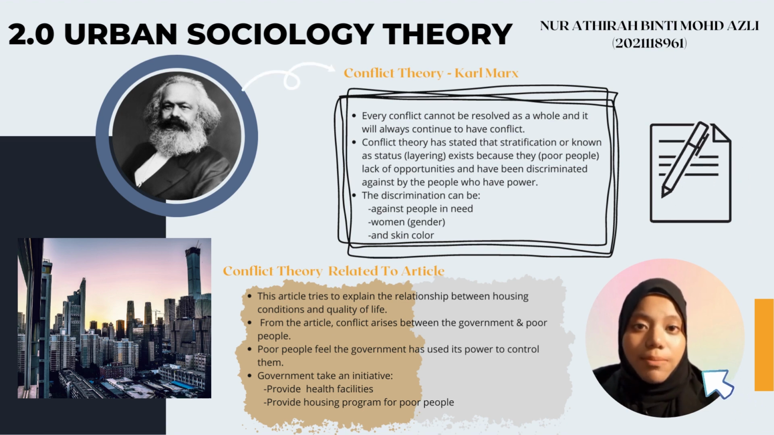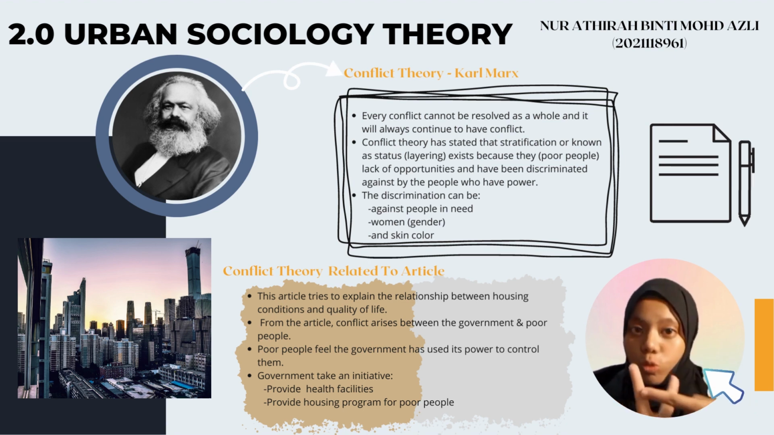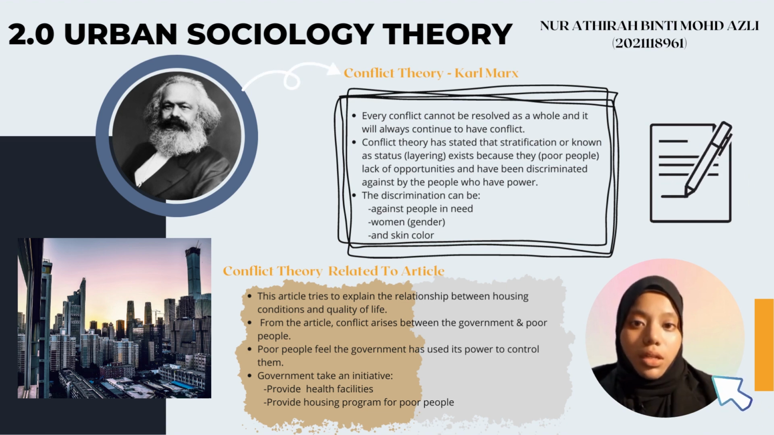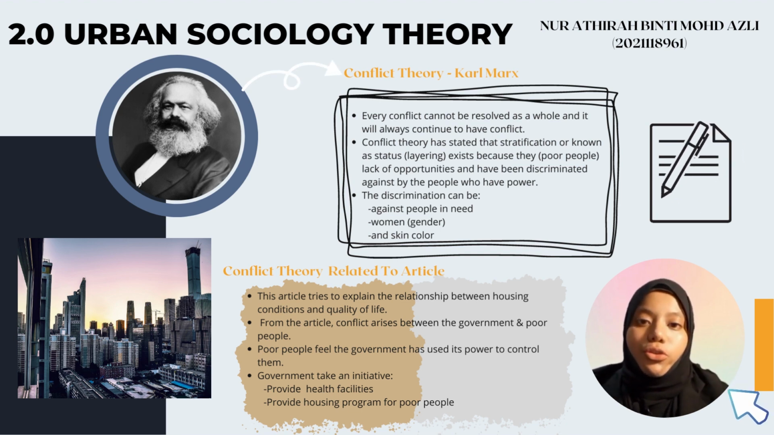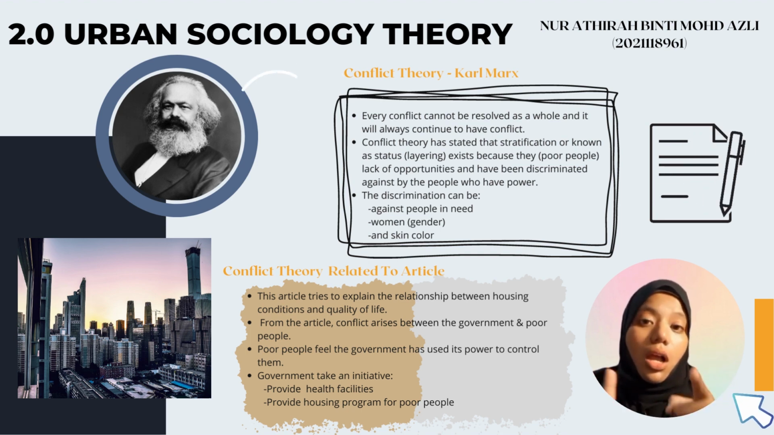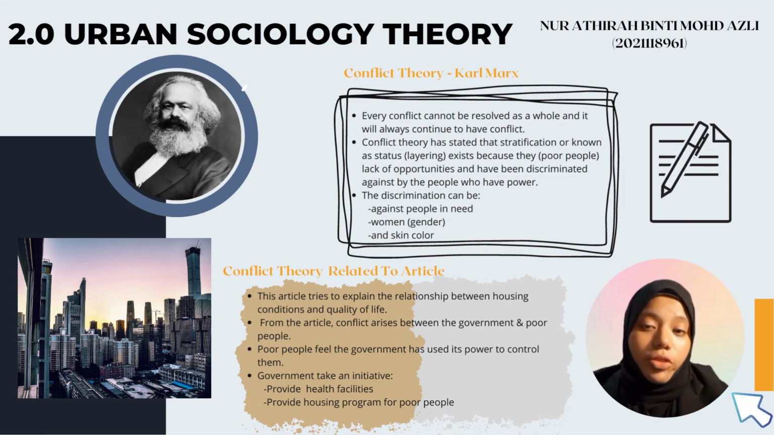For this article, it can be said that the conflict that occurs is between two parties, namely the government and the poor people. From the perspective of these poor people, they feel that the government has used its legal power to control them. Here, there has been a conflict because the poor people are not satisfied with the government. Due to the dissatisfaction of the people, the government has taken the initiative to resolve this conflict by providing health facilities, housing programs for the poor and many more. Therefore, all the facilities and programs created are to resolve the conflict that arises.